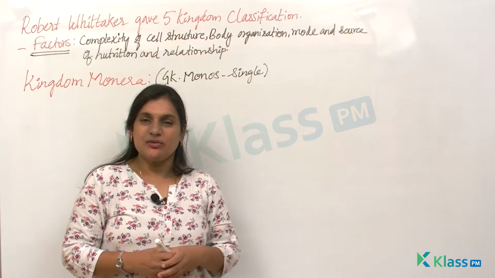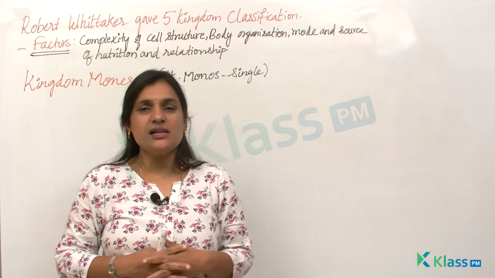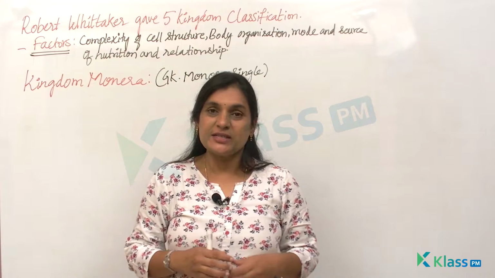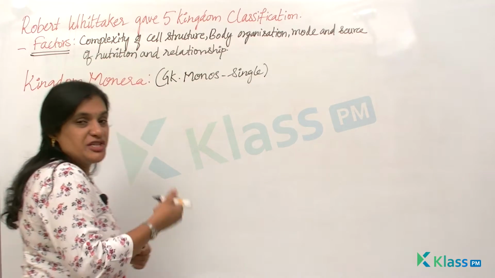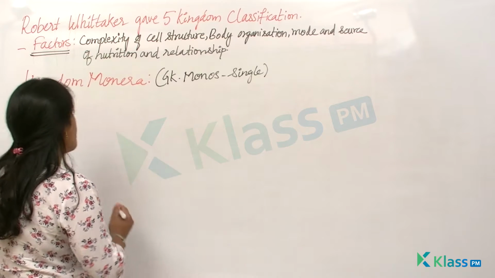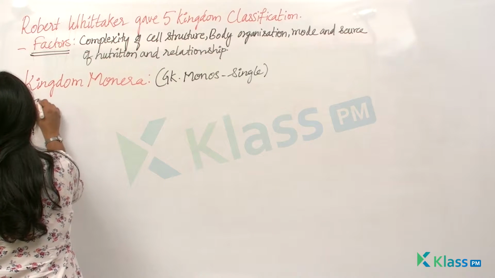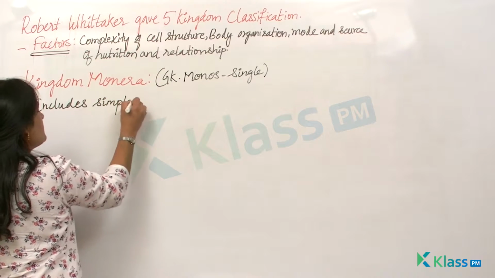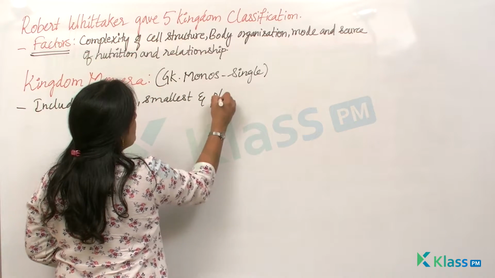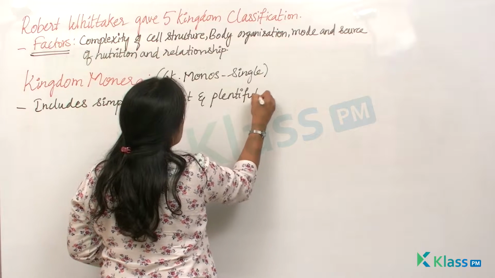So why do we call it single? Because this kingdom includes a group of organisms which are ancient, smallest, simplest and plentiful prokaryotes.